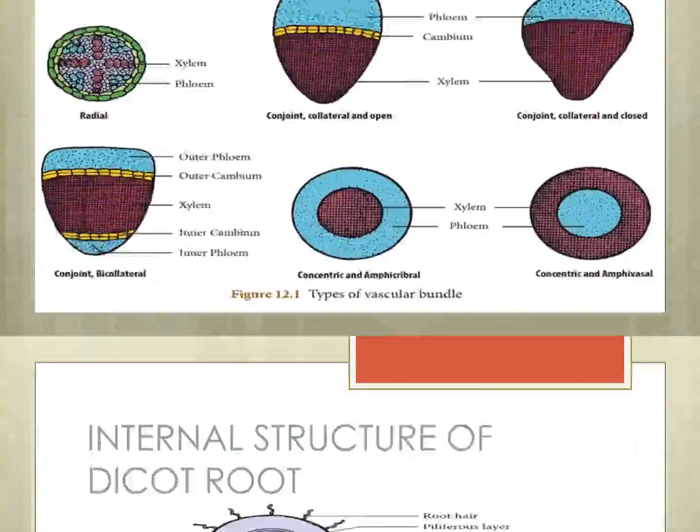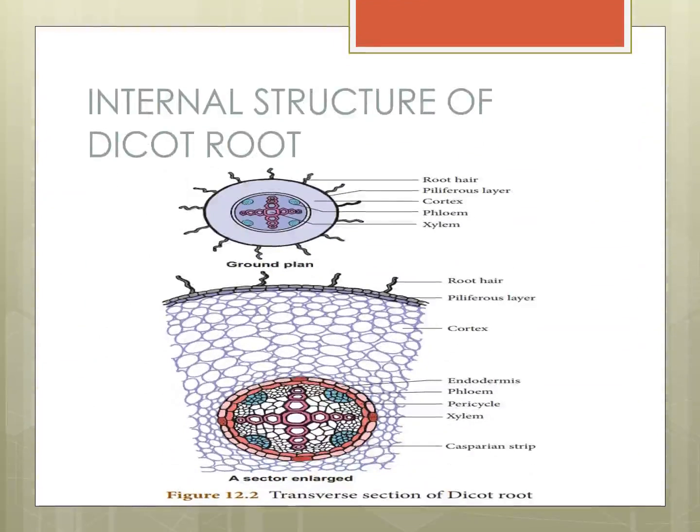Children? Now we have to see the internal structure of dicot root. Okay, internal structure of dicot root only we can see. Everybody saw the picture? First is the ground plan, the first picture. Next, transverse section of dicot root. These are the root internal structure.